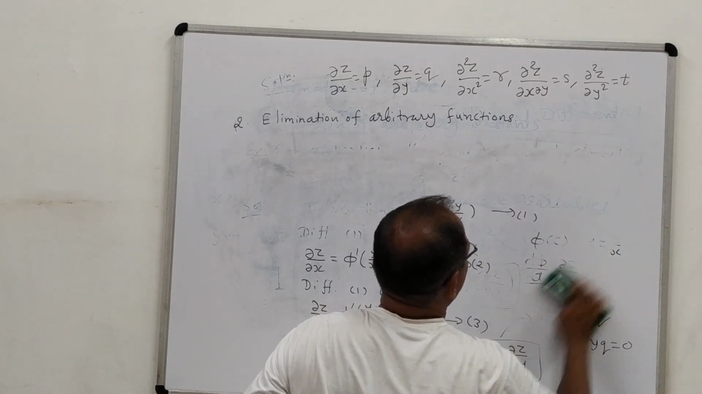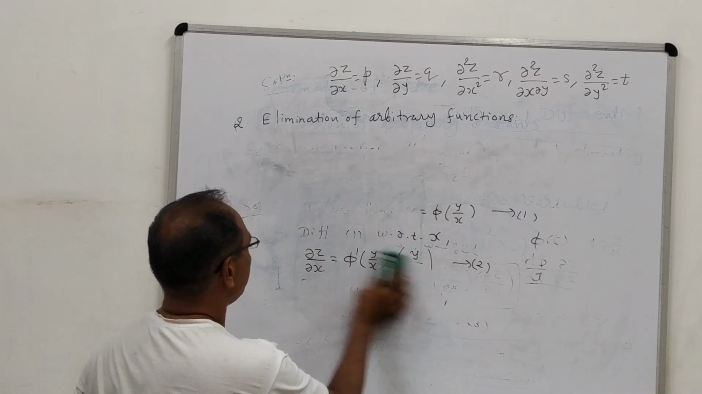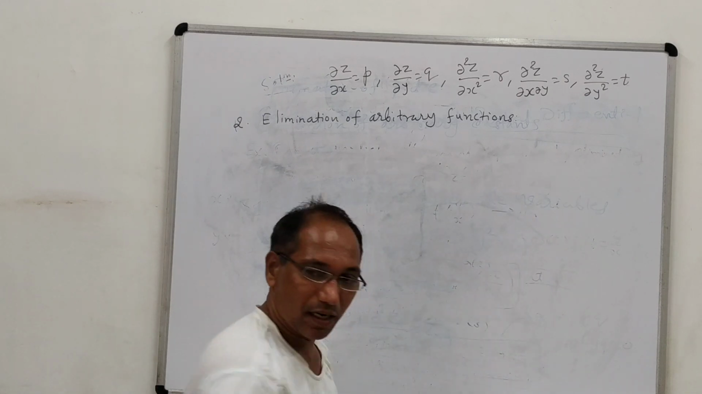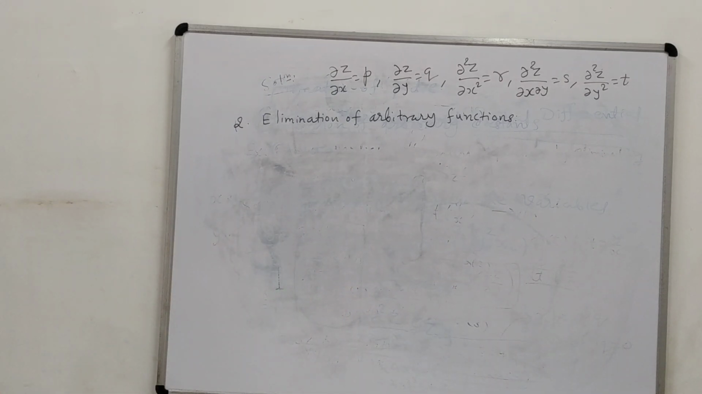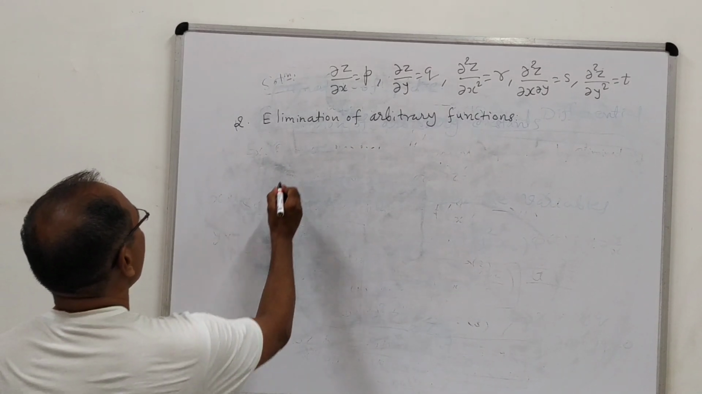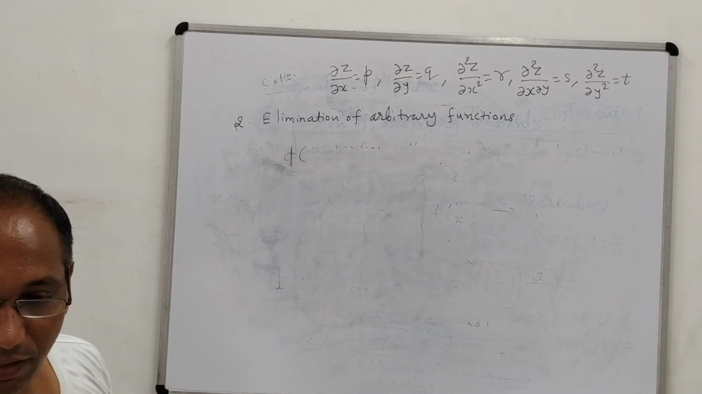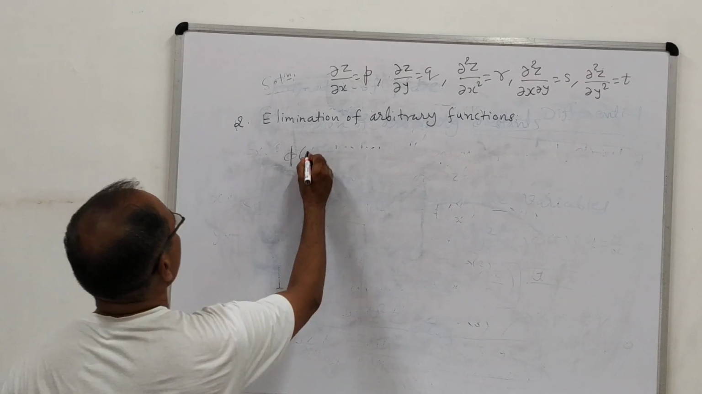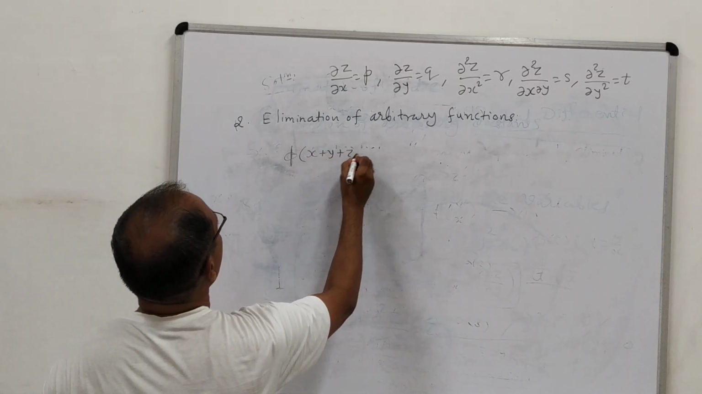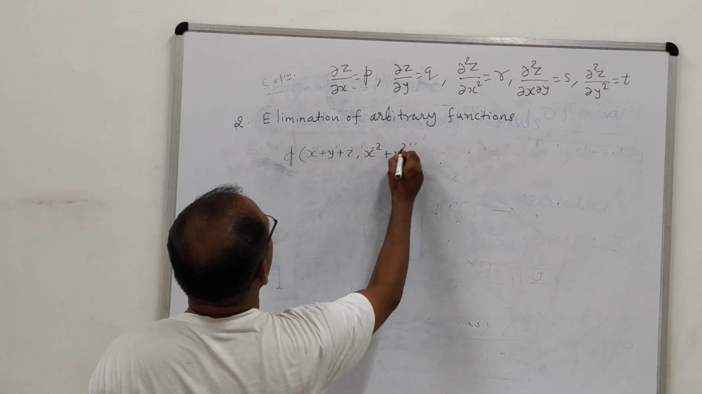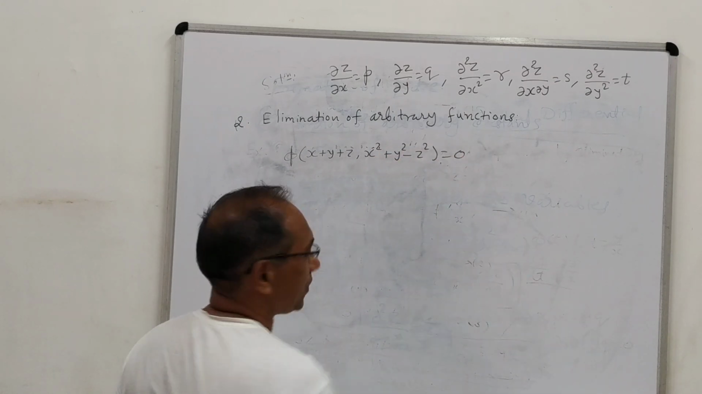Now let us see another example of a different kind, where we require some different kind of procedure. Suppose we are given one arbitrary function phi of x square, x plus y plus z, comma x square plus y square minus z square equal to 0.